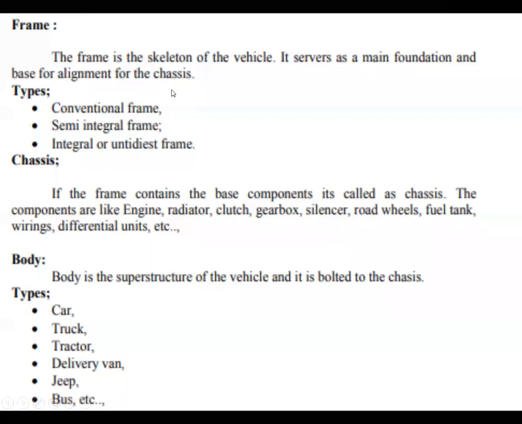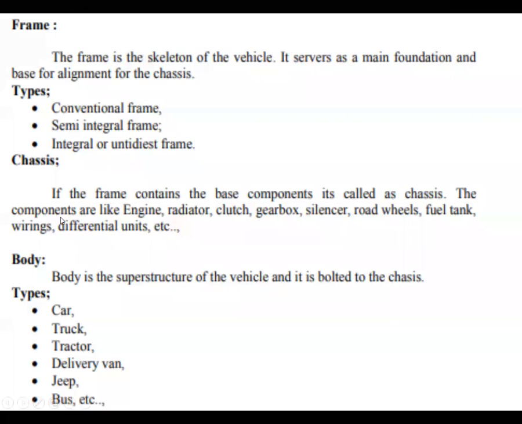It is the base for alignment of the chassis. The types are conventional frames, semi-integral frames, and integral frames. So conventional frames can be used, semi-integral frames can be used, and integral frames can be used. It is one kind of skeleton.